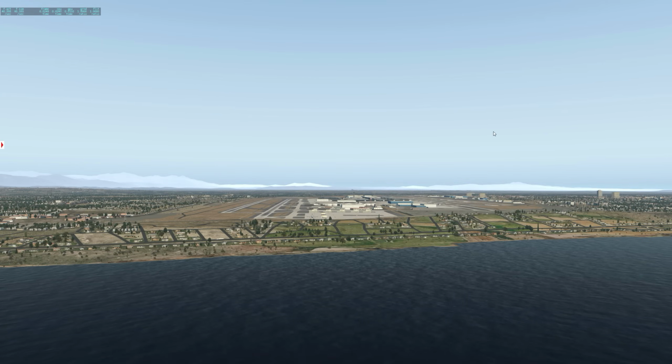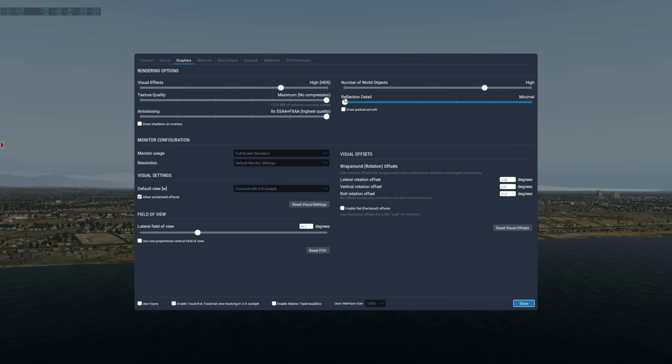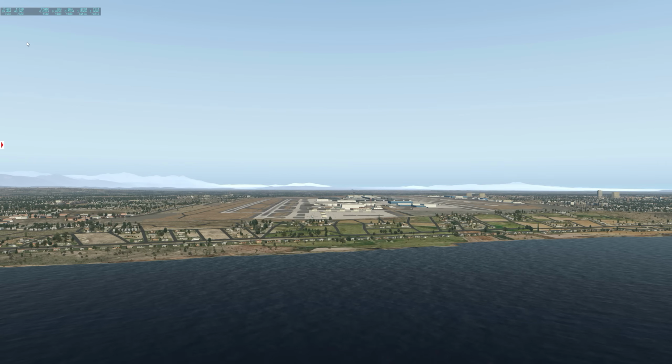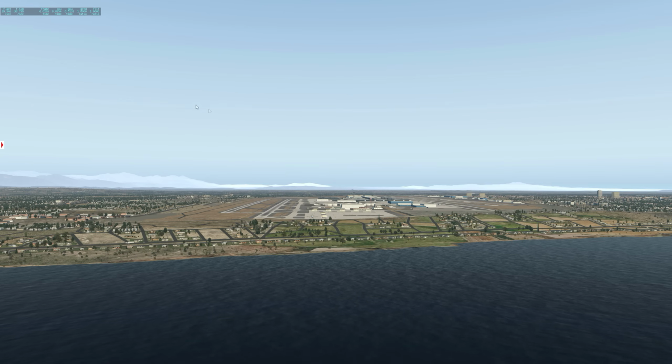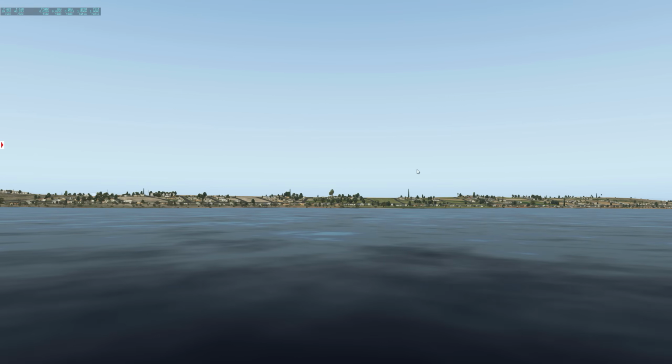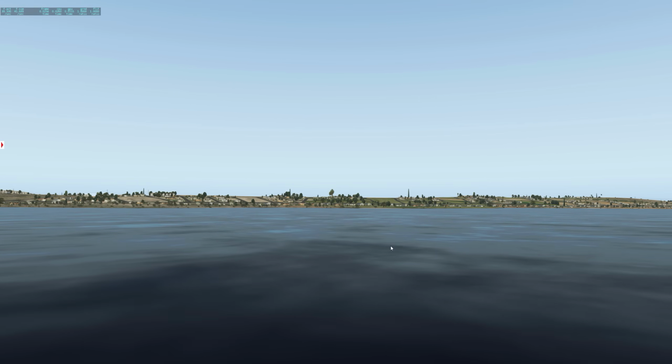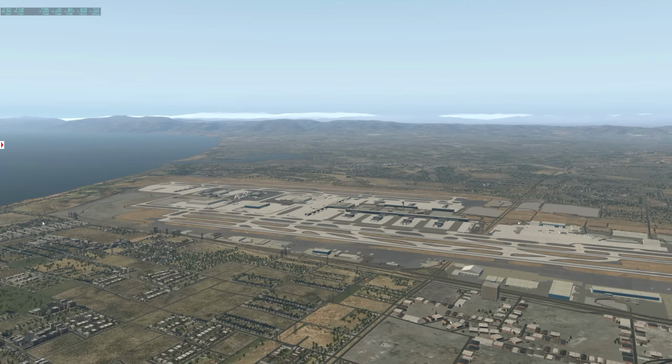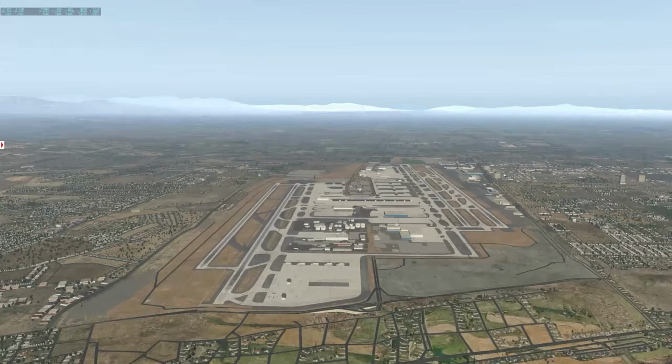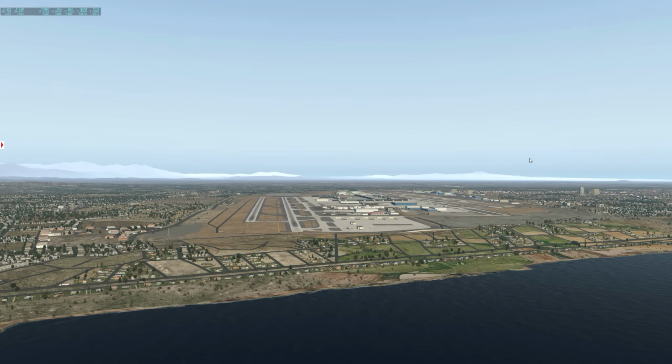Okay, so what we're going to do is we're going to change the reflection detail to low. And my experience is that this actually does nothing. You know, it will impact performance a bit. So we went down from 42 to about 39. So 3 frames overall loss in performance, and it gives you absolutely nothing in terms of visuals. So as you can see here, the wave reflections are still not there, and there is no reflection of the mountains whatsoever. And of course, during nighttime, you'll get absolutely nothing.